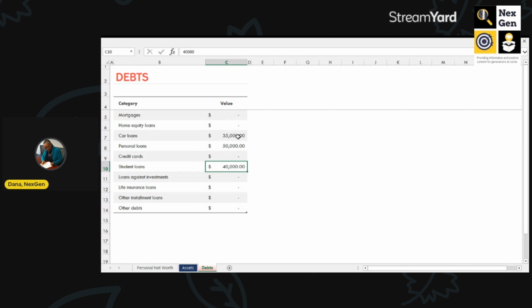Okay, this is just an illustration. So if you take what they own and you subtract what they owe, then you should get their personal net worth. So we're going to scoot on over there.